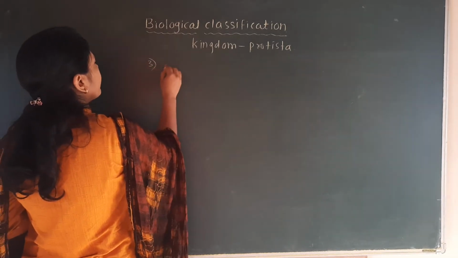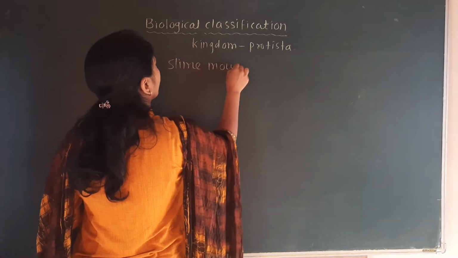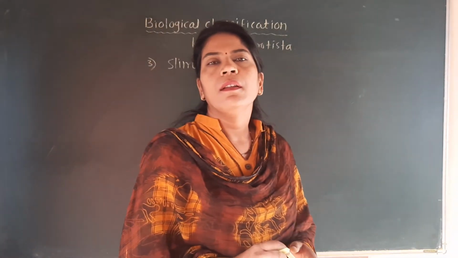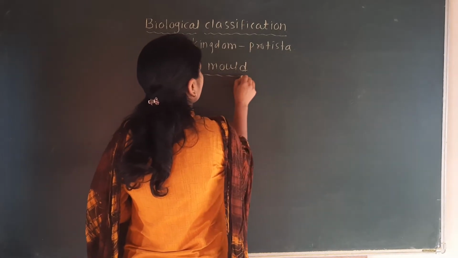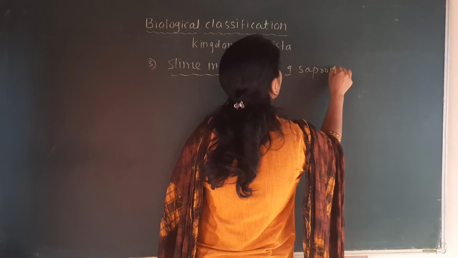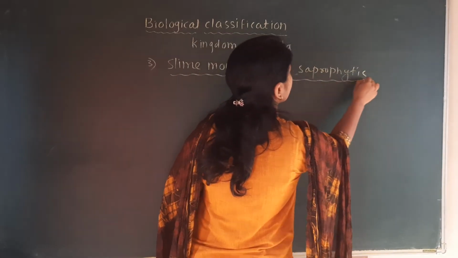Third group is slime mold. We do not call saprophytic an example, but its characteristic is that it is saprophytic.